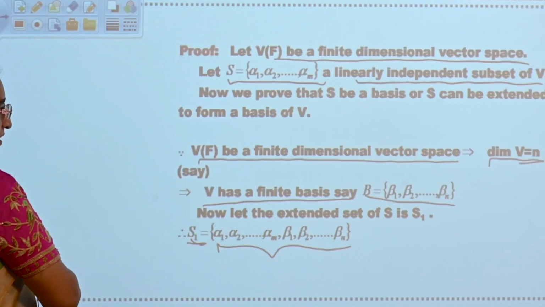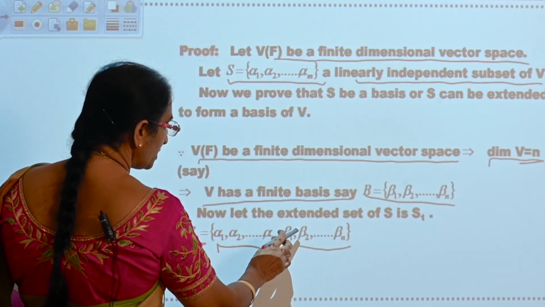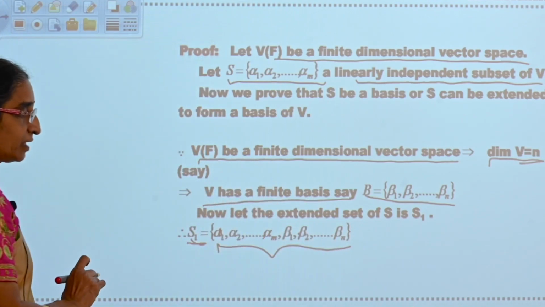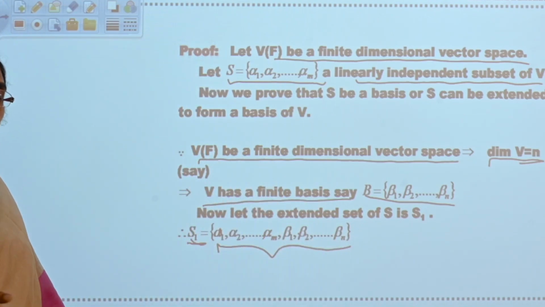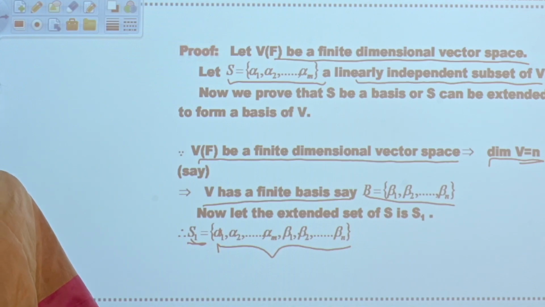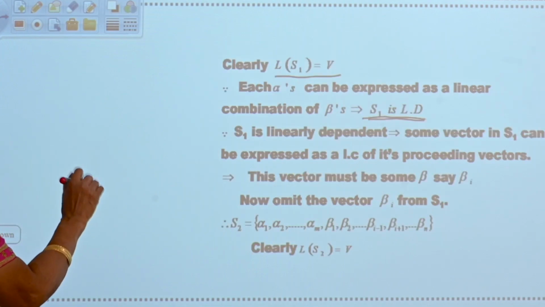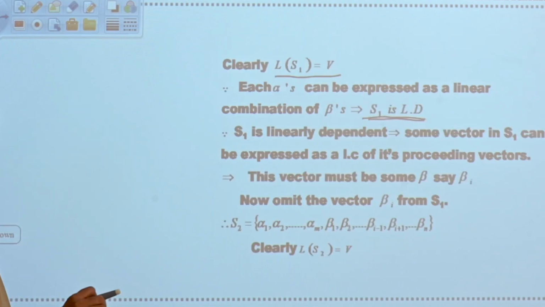If you consider the set S1, alphas can be expressed as a linear combination of betas. So in one set, if one element is expressed as a linear combination of the other elements, that set is linearly dependent. So S1 is linearly dependent.